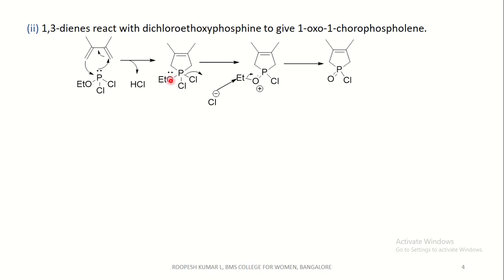The lone pairs on oxygen shifts to form a double bond with the elimination of chloride ion, and the eliminated chloride ion attacks the ethyl group, which neutralizes the positive charge on oxygen to form 1-oxo 1-chlorophospholine. Coming to the next one, phosphols.